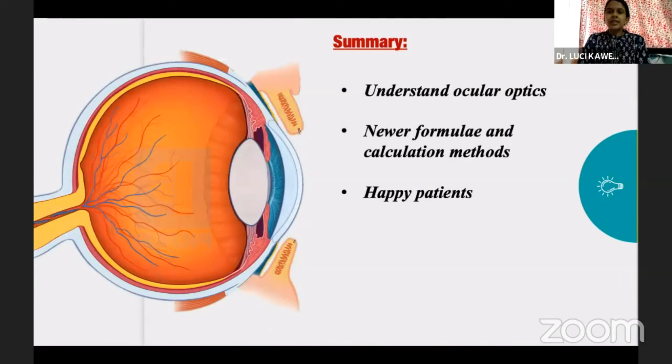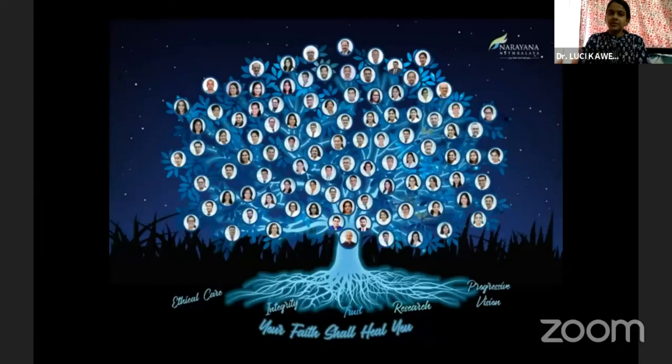So to summarize, I would say that each of the optical elements, starting from the tear film, going right up to the macula, is important. A brief understanding of each structure and its role in IOL power calculation, plus the knowledge of new formulas and calculation, is important to have happy patients.